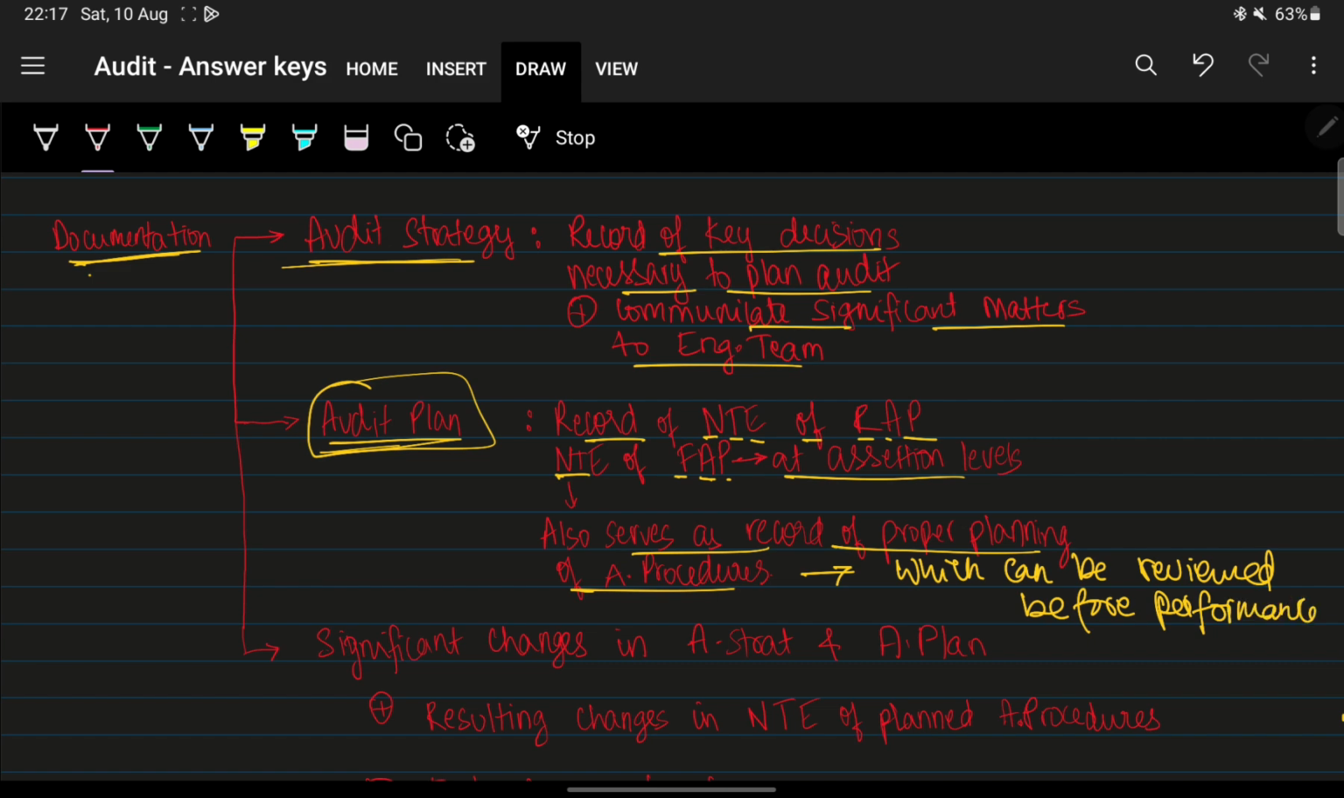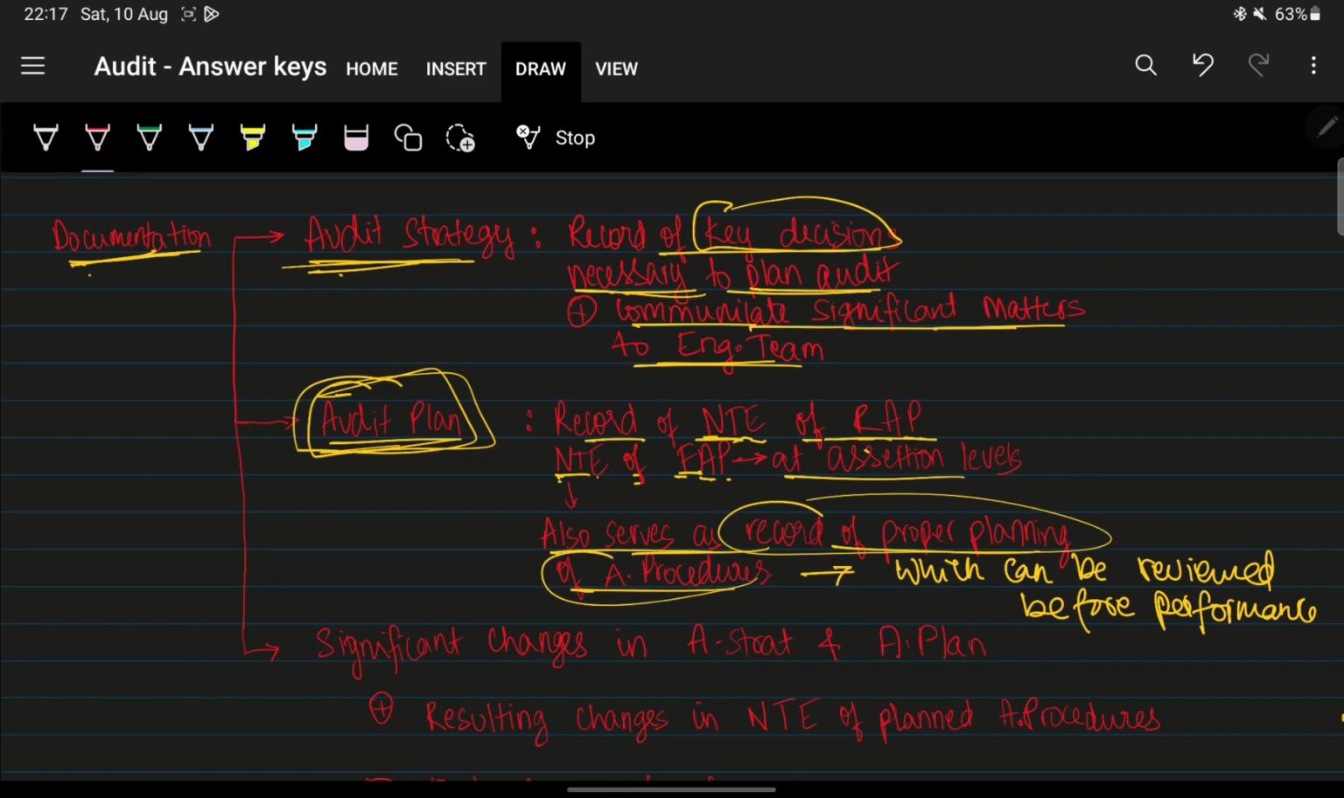So documentation of audit strategy is a record of key decisions considered necessary to plan the audit and to communicate the significant matters to the engagement team. Now what happens in documentation of the audit plan? It is the record of nature, timing and extent of risk assessment procedures, and the nature, timing and extent of further audit procedures at assertion level, and also serves as a record of proper planning of audit procedures which can be reviewed before their performance.